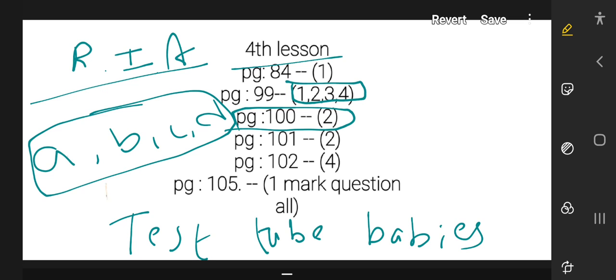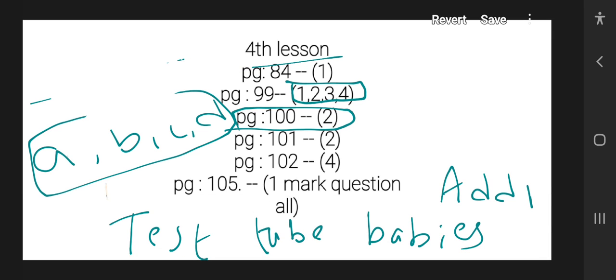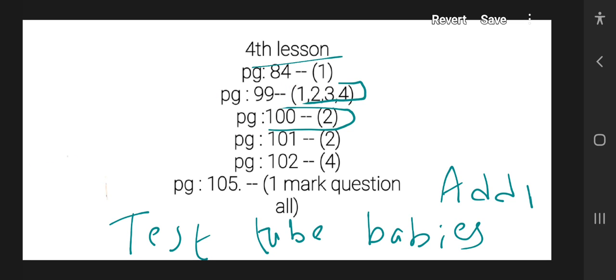Open page number 105, you will see 1 mark questions. These are additional questions which I am giving. In those 1 mark questions, they will not give you any answers.